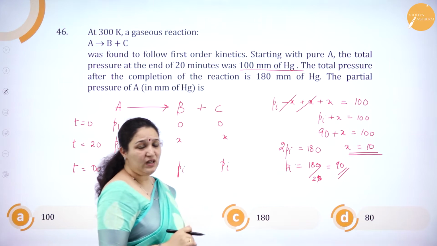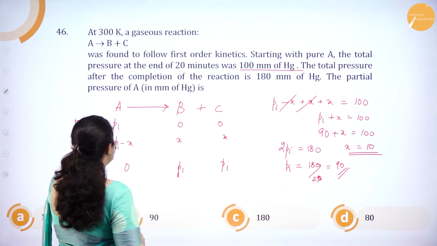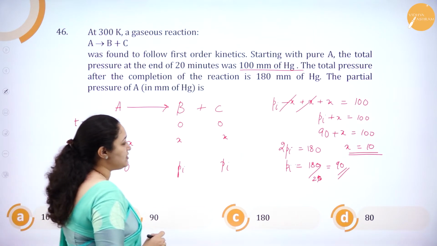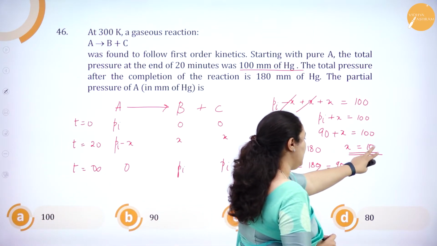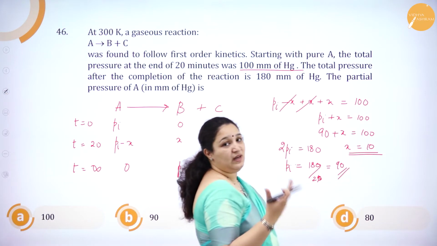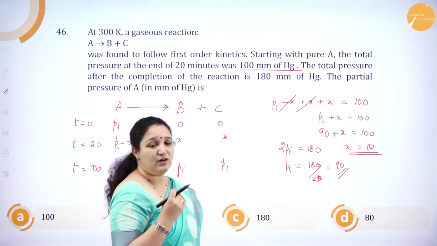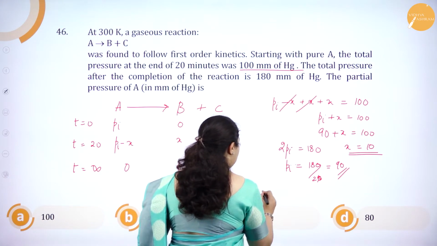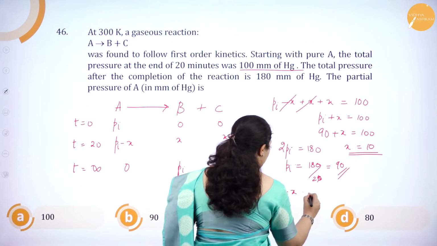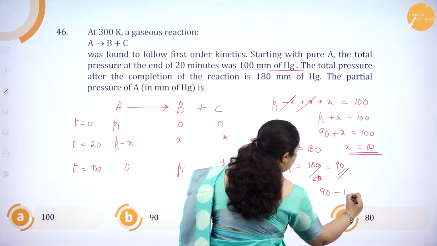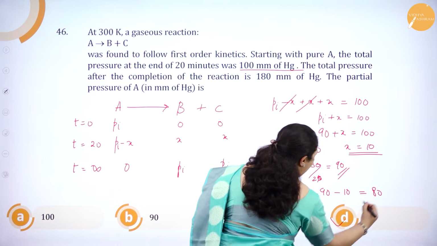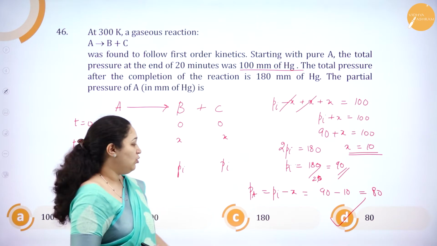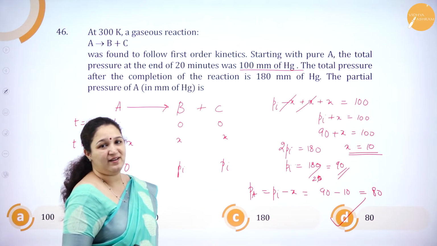Correct? Now, can I find out what is the pressure of A? So A is Pi minus X. What is Pi? 90. What is X? 10. So 90 minus 10 is what? 80. So the pressure of A is Pi minus X, which is 90 minus 10, equal to 80, and 80 is the correct answer. Got it? So option D is the right answer.